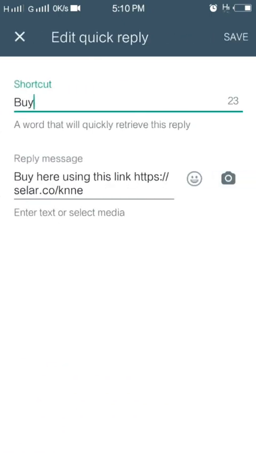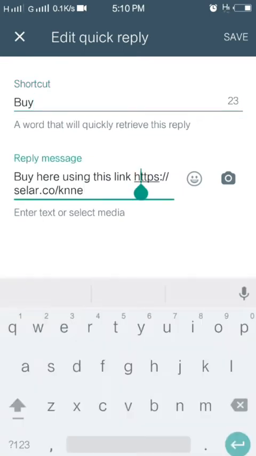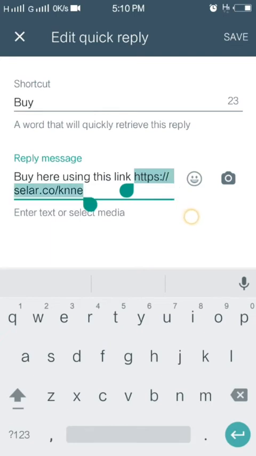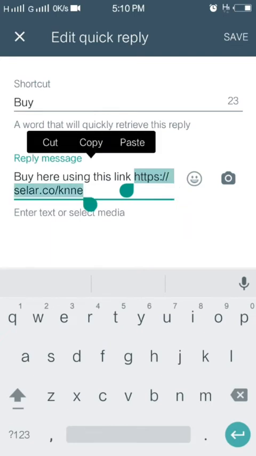So if the person says I want to buy and the keyword buy is in his statement, this will be my reply automatically even while I'm offline. I would say buy here using this link. So this is my seller link that contains all my products, and also allows the person to make card payment even while I'm not there.